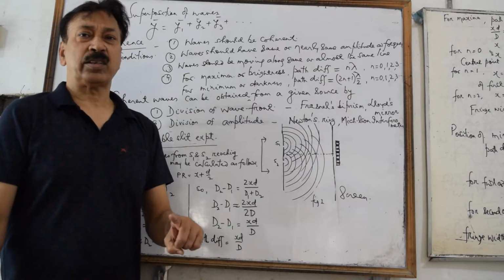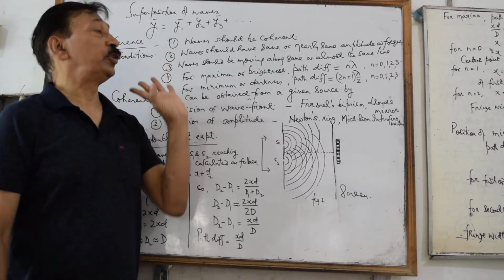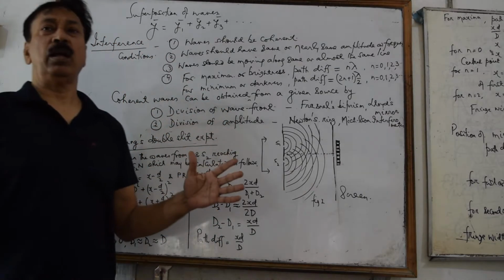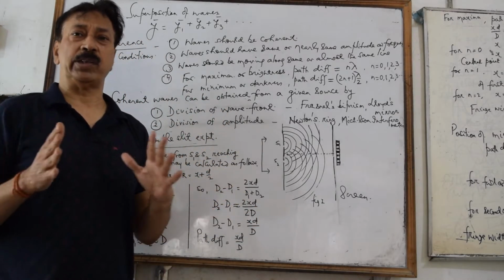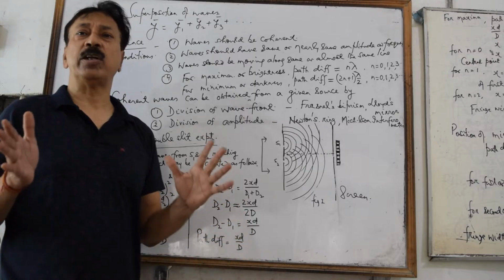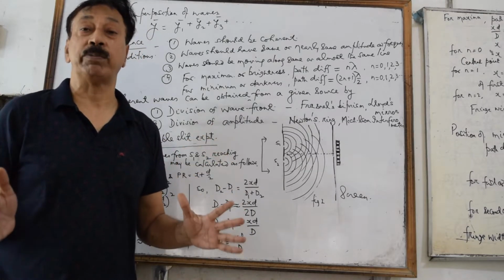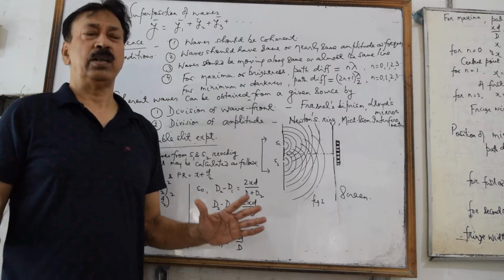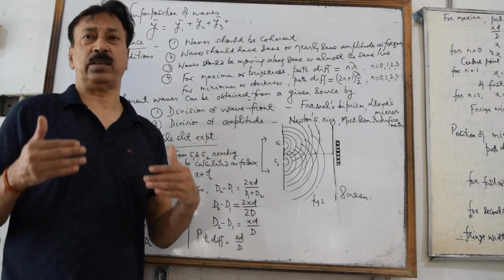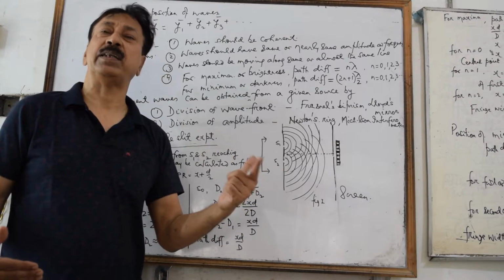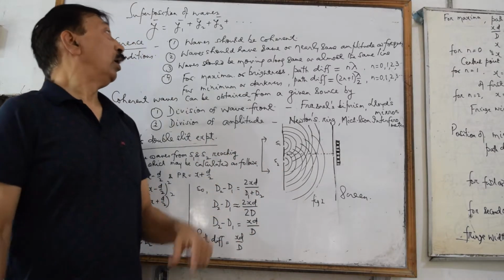We had in the last class discussed superposition of waves. We said that if a particle, an ether particle of the medium, is disturbed by a number of waves, the resultant displacement will be the vector sum of the displacements due to the component waves. This is necessary because an ether particle cannot be at two places at the same time.